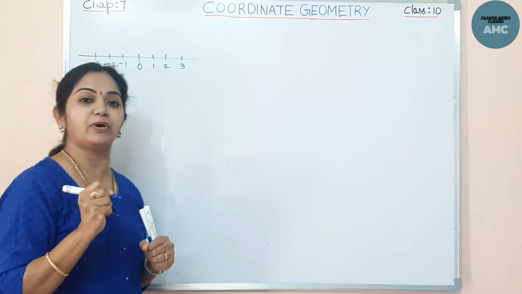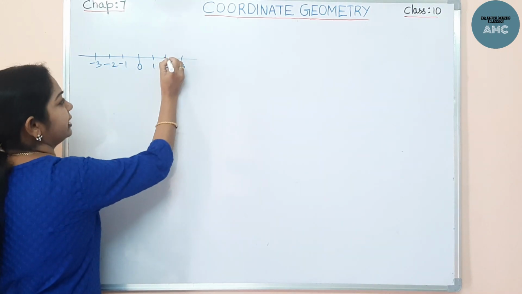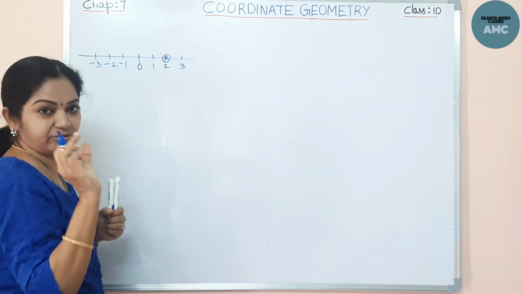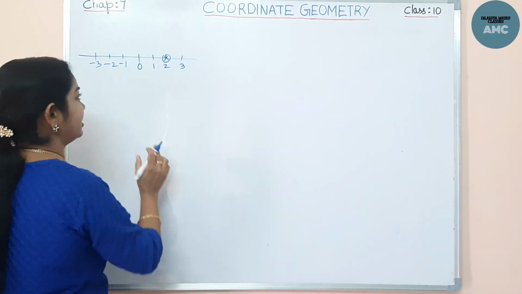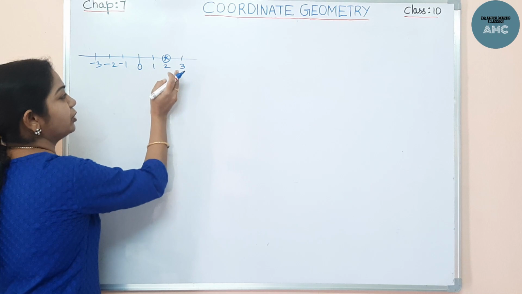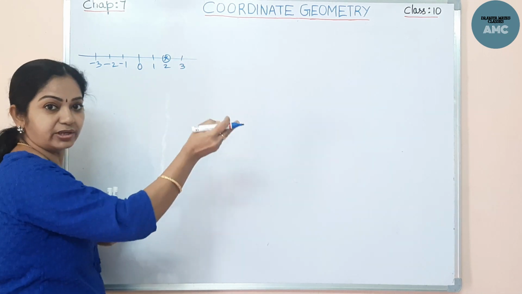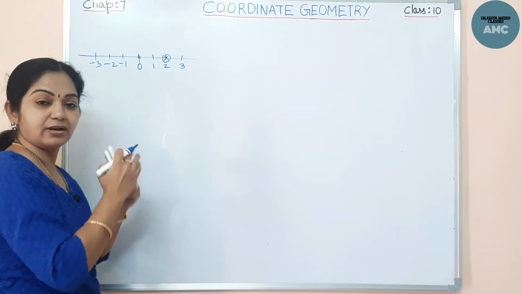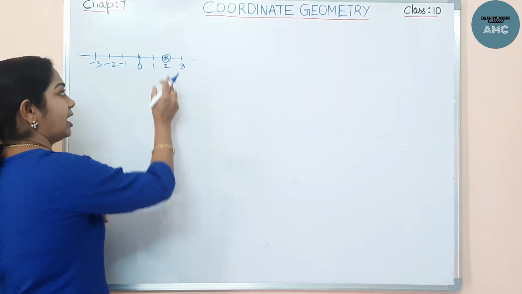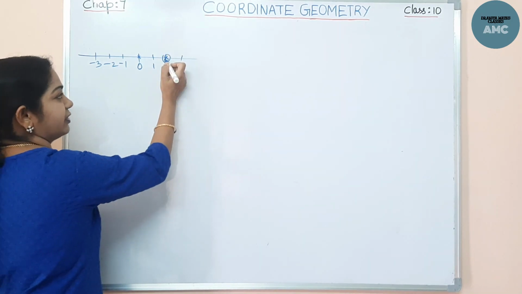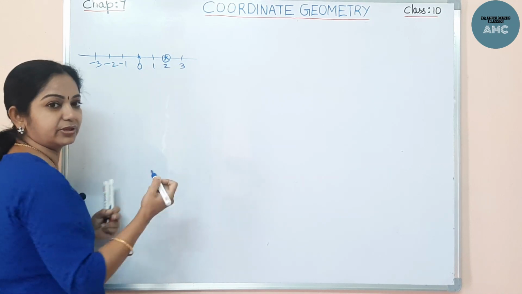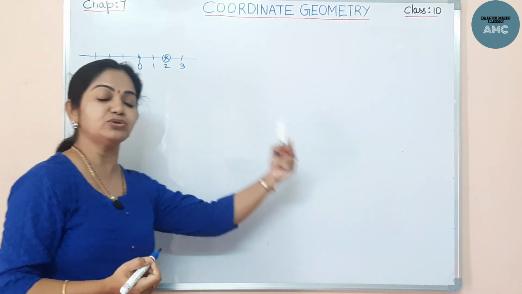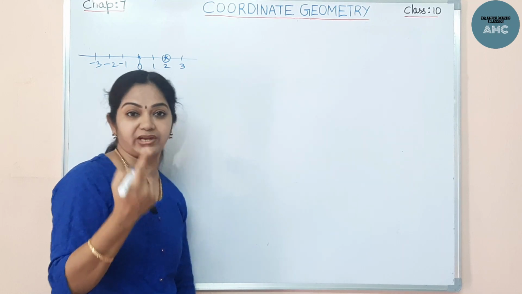To locate a point on the number line, I need only one independent piece of information: to the right side, 2 units after the origin. Origin is 0. If I want to locate the point 2, you can say 2 units after the origin. That means we need only one piece of information.